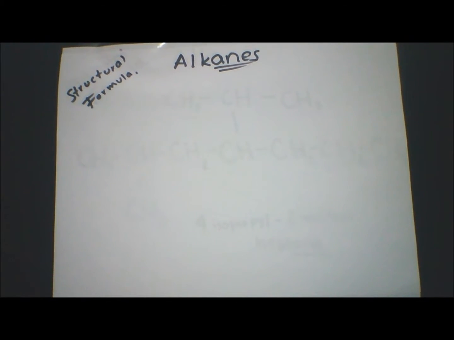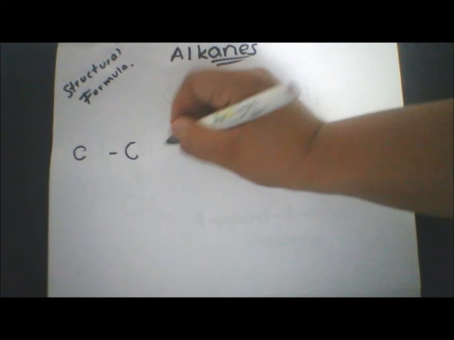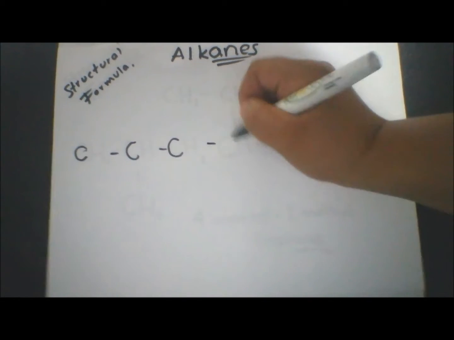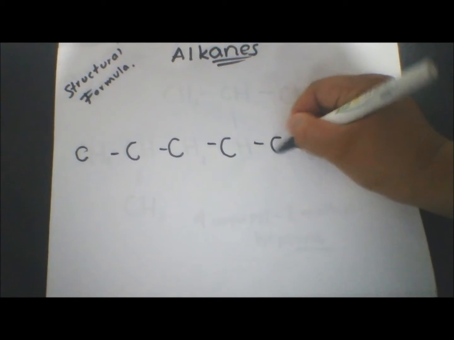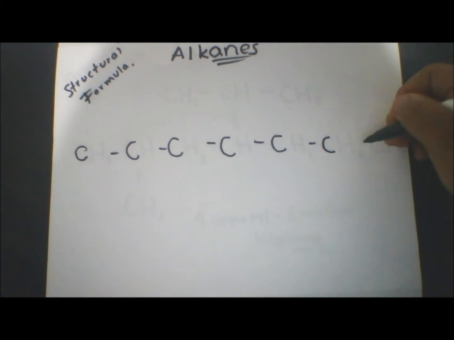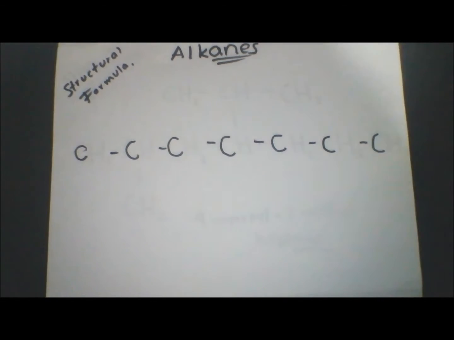Now I'm going to show you how to draw structural formulas for alkanes. In this case, we will draw a heptane. So the first thing you're going to do is draw the 7 carbons: 1, 2, 3, 4, 5, 6, and 7.